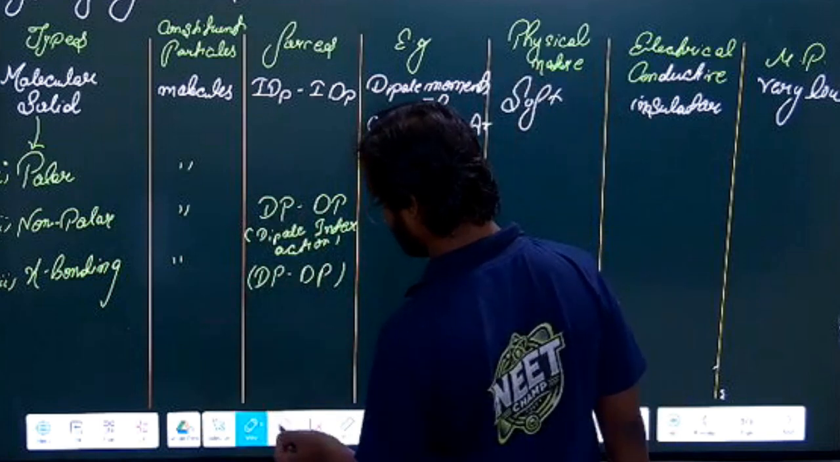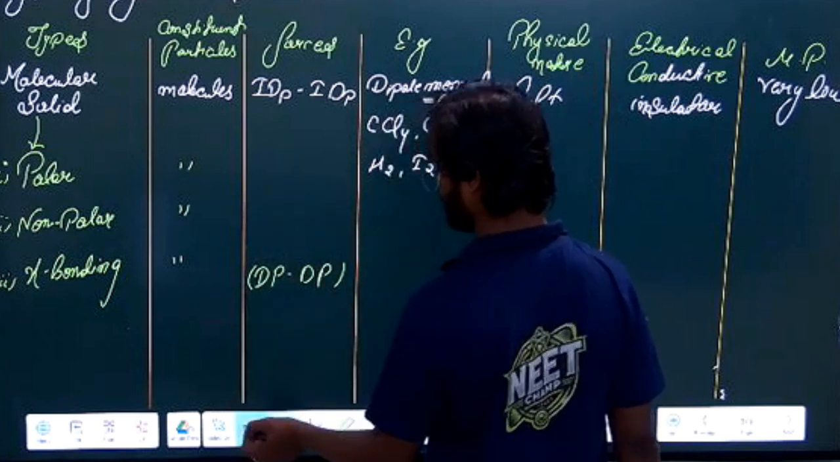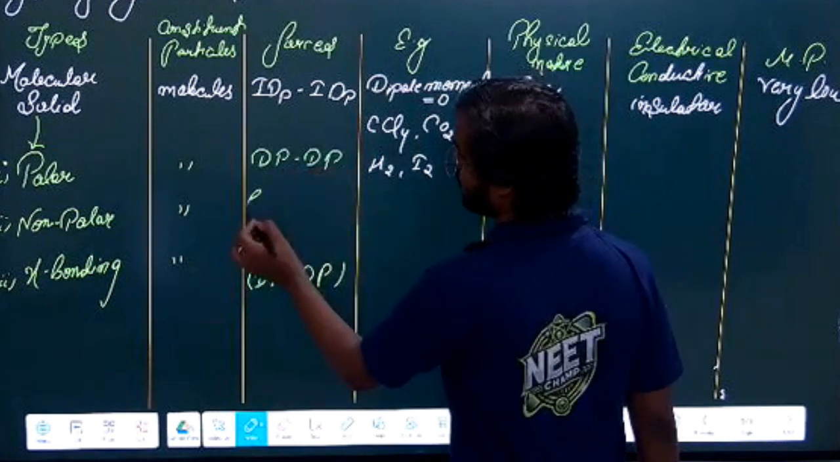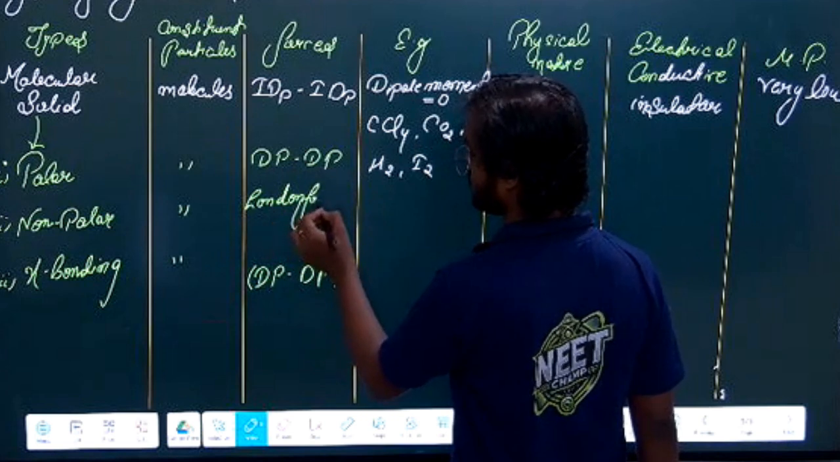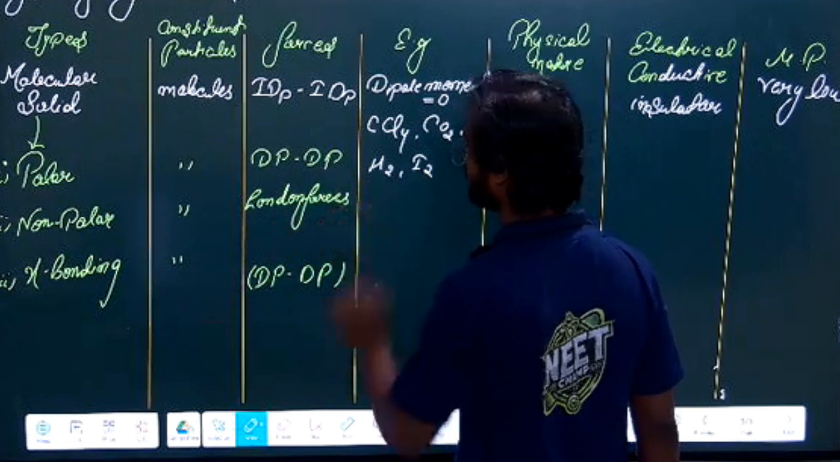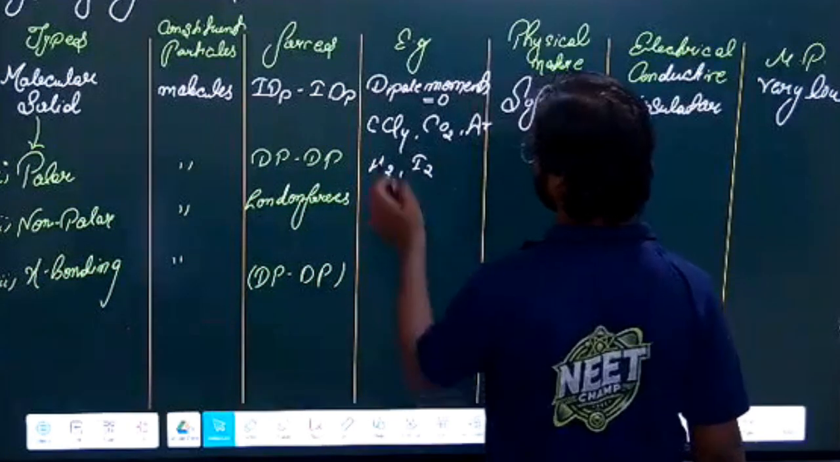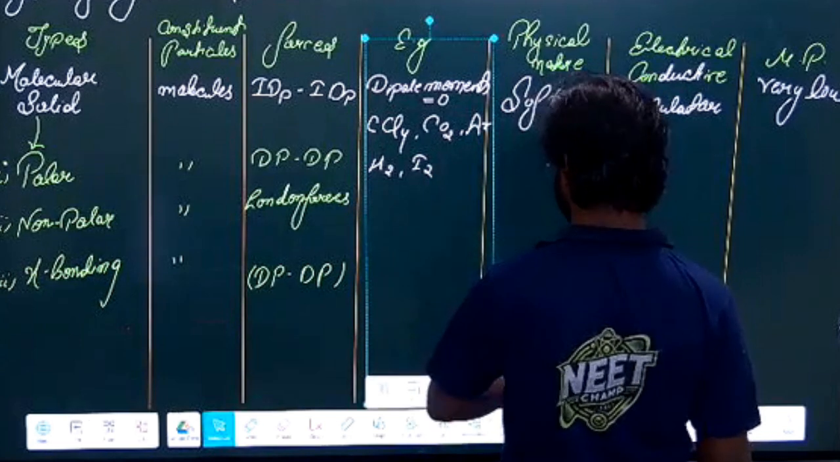Sorry, I have written this thing, it should be above. Okay, this is dipole, DP, and this is called London forces. Here we have London forces. I have a lack of space. One minute.